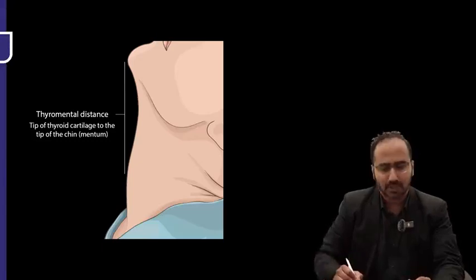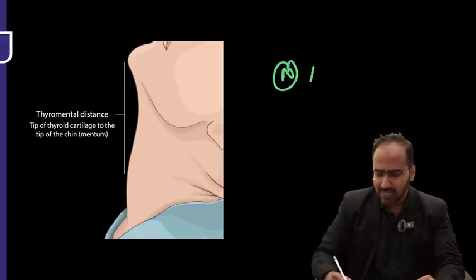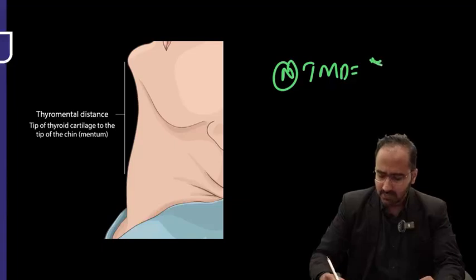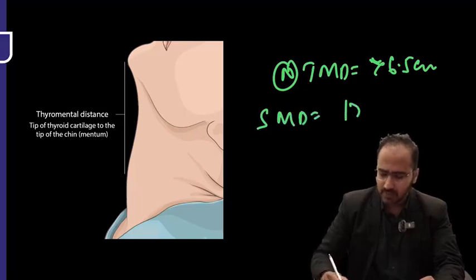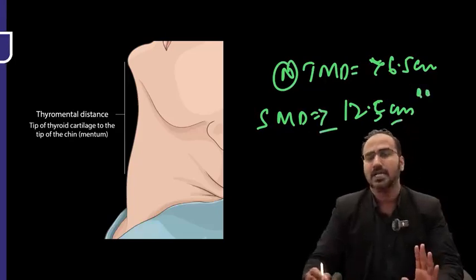Next, you tell the patient to lift his chin, and we have already discussed two distances, thyromental and sternomental. The normal thyromental distance is how much, guys? It is more than 6.5 centimeters, and normal sternomental distance should be how much? More than 12.5 centimeters. Double the thyromental. Okay, so that's regarding the airway.